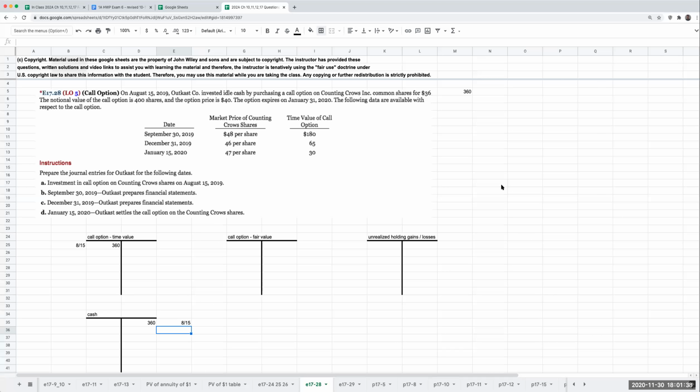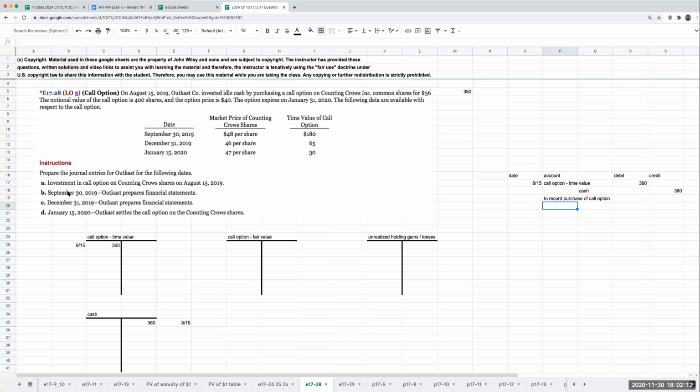The journal entry on August 15th: I'm debiting call option time value and crediting cash, to record the purchase of my call option, or my investment in the call option.